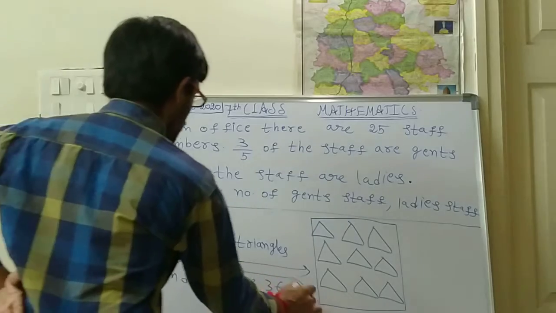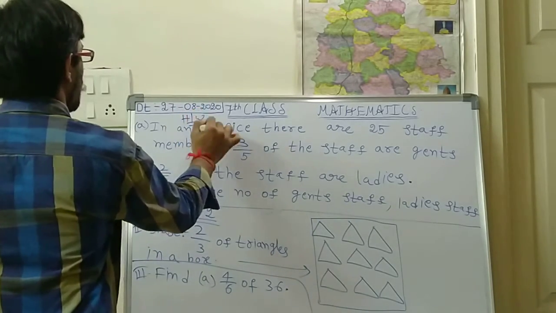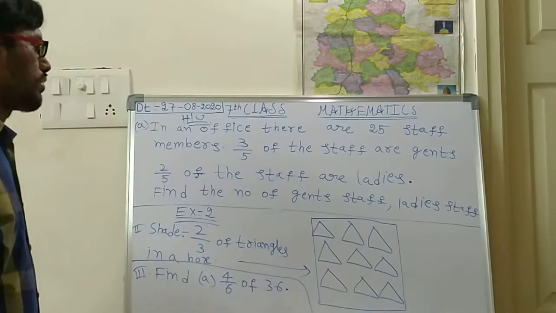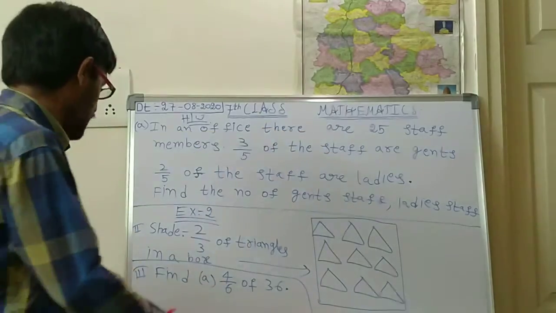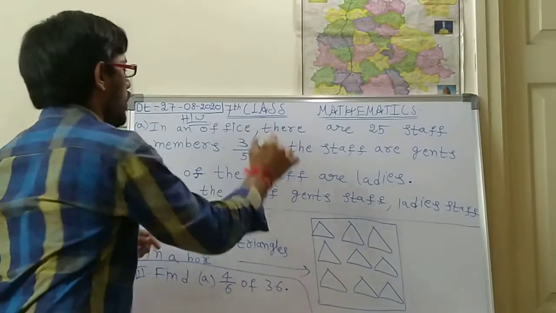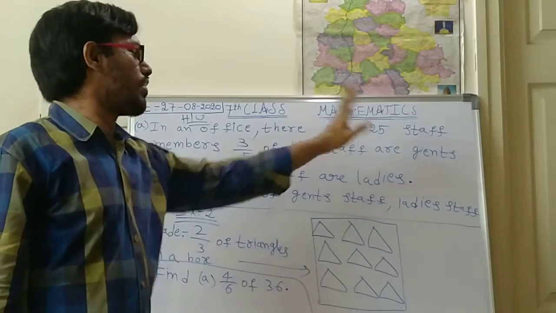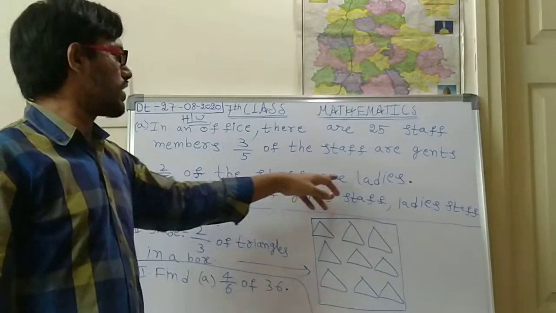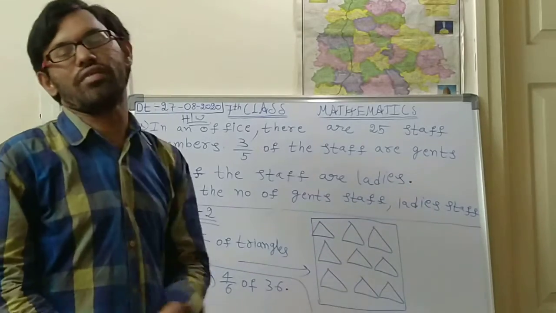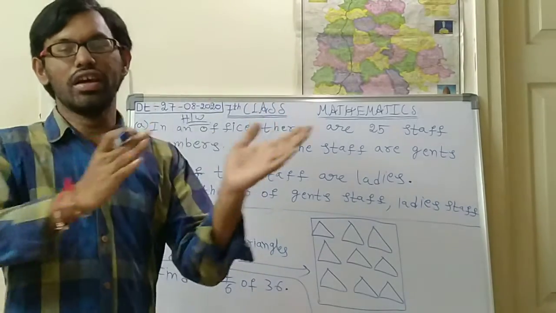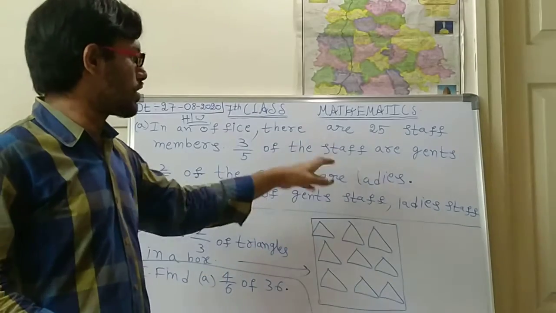So these are the 3 problems you should do as homework, children. Try to do these problems, very easy problems only. In an office there are 25 staff members. 3 by 5 of the staff are gents, 2 by 5 of the staff are ladies. Find the number of gent staff and ladies staff. So 2 problems you should do in this problem.